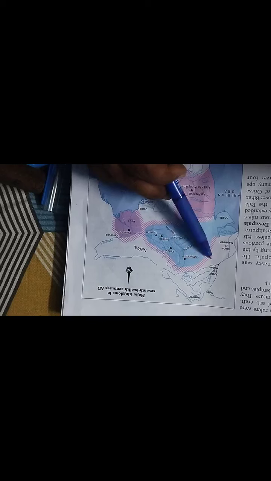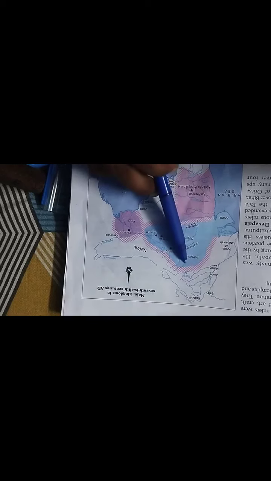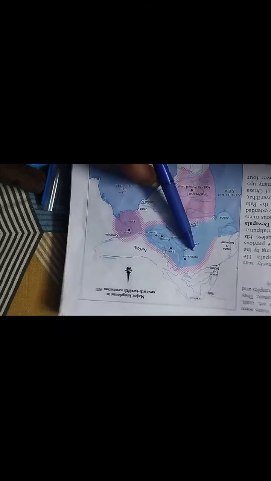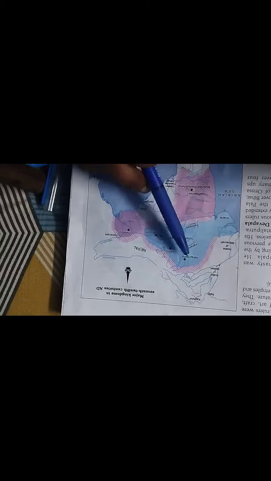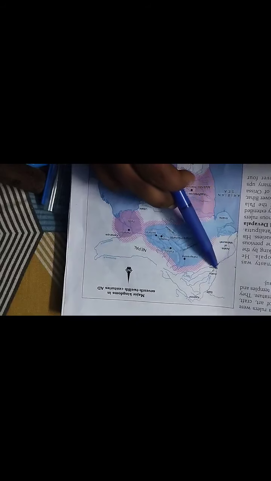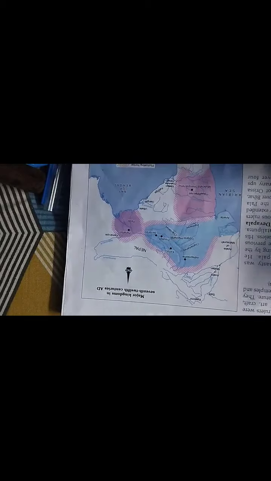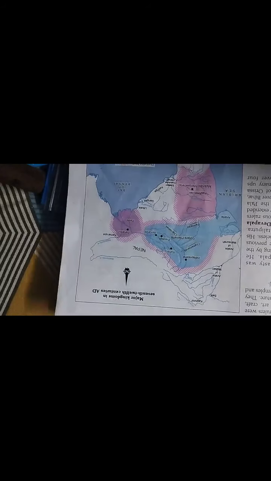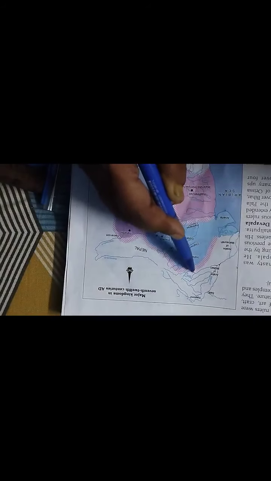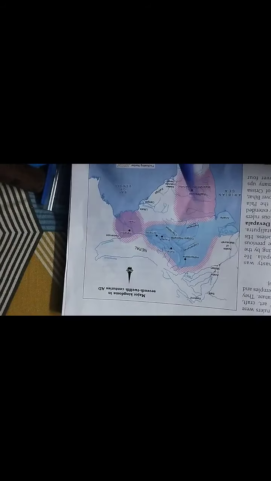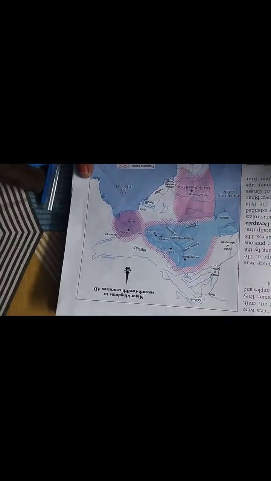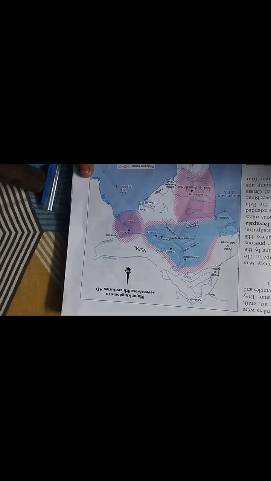It's here, the part of Punjab, and here the Chahmans were ruling, and they fought the Battle of Tarain. Okay, class. Muhammad Ghori came here, and the two armies met in Tarain in present day Haryana. It's a place here. Okay, Prithviraj inflicted a crushing defeat on Muhammad Ghori in what is known as the first battle of Tarain.